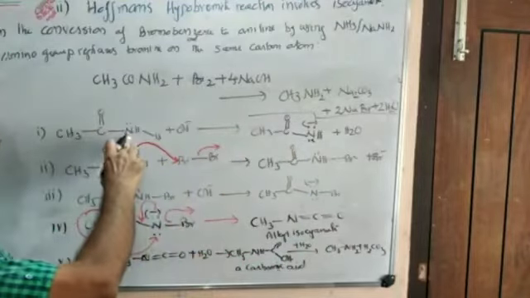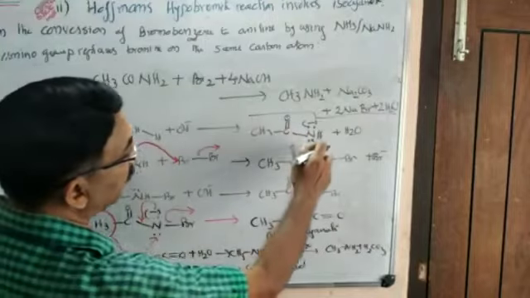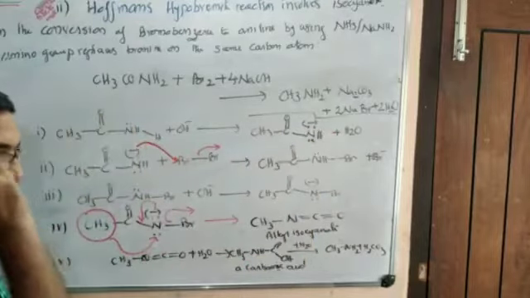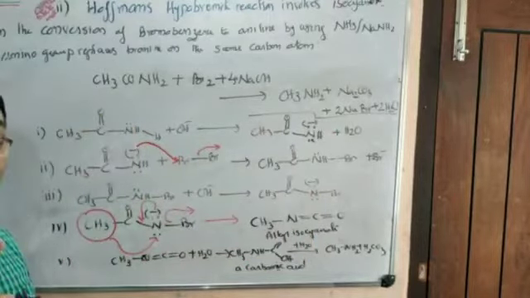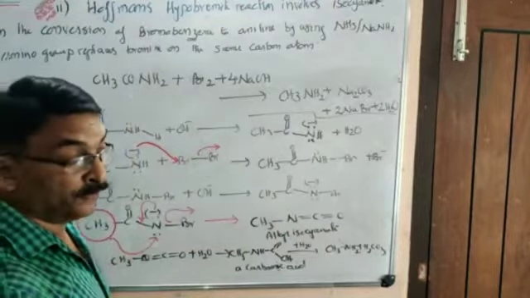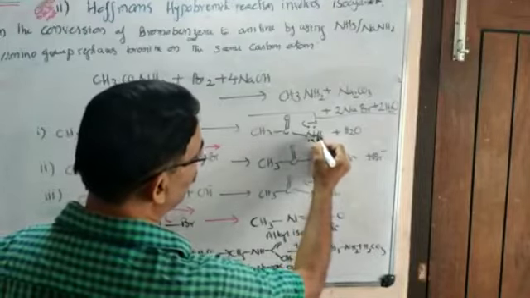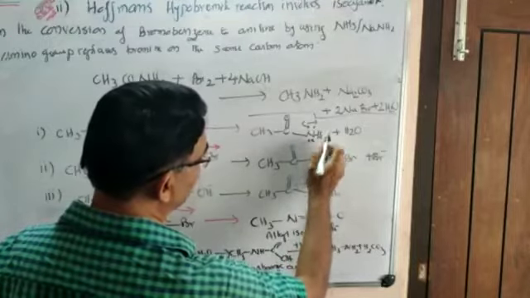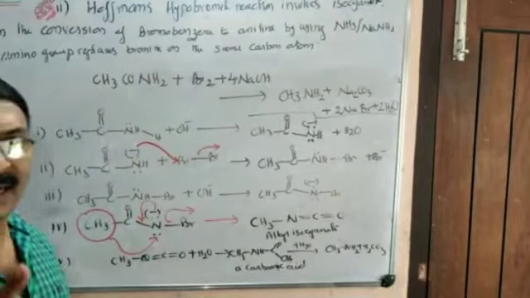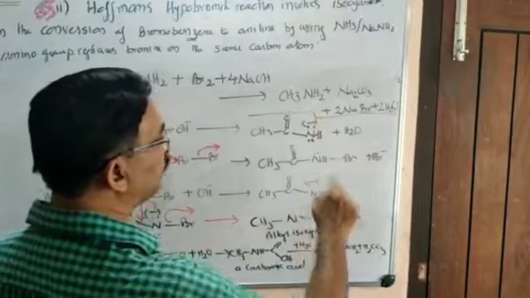We know nitrogen is already having its own lone pair. When this bonded pair of electrons is left behind, there will be two pairs of electrons and only one additional charge, only one, because only one extra electron is present with it. We know nitrogen has 5 electrons in the valence shell. Even now, see, one electron of this bond, one electron of this bond, 1, 2, 3, 4, 5, 6. There are altogether 6 electrons around nitrogen, but 5 are its own. So only one extra electron. That's why even while we show 2 pairs of electrons, the negative charge is only 1.